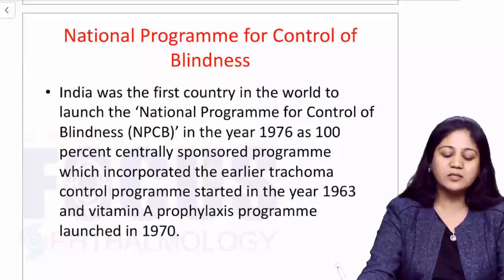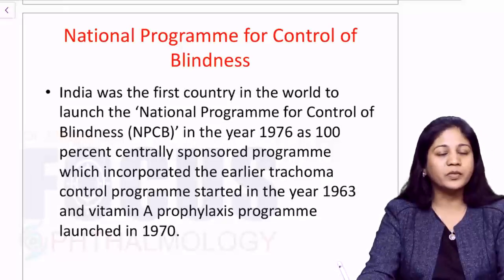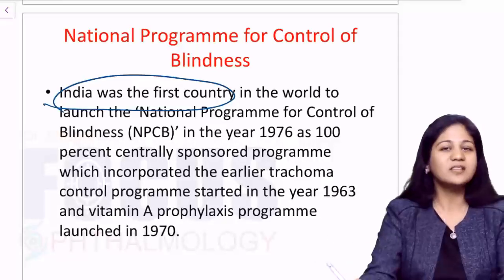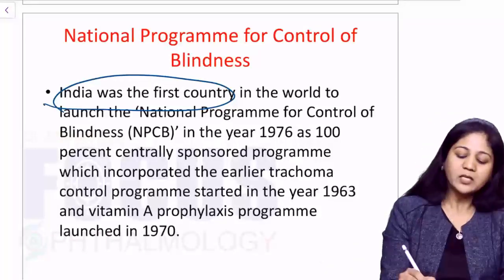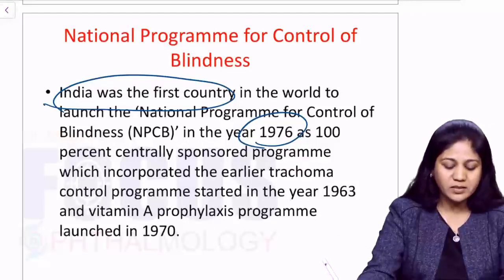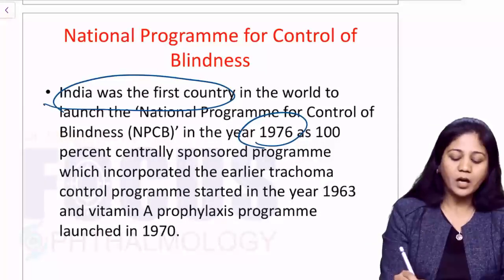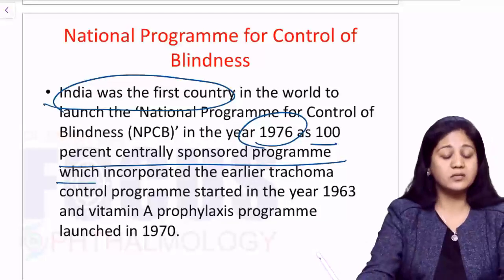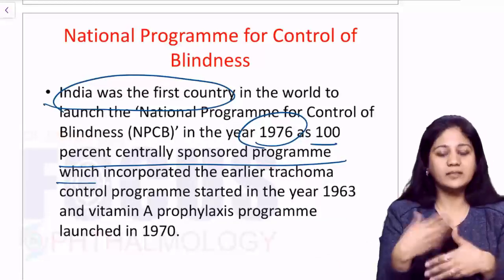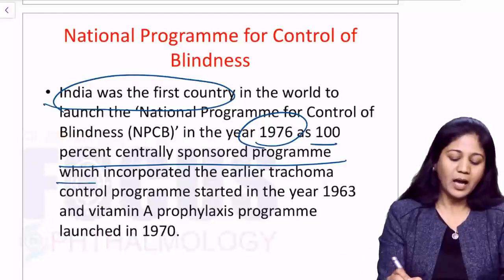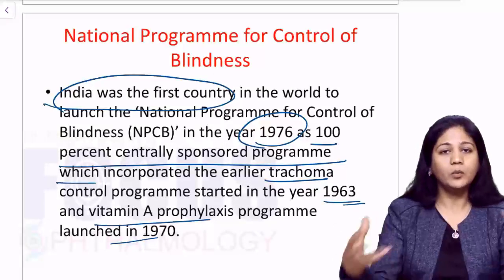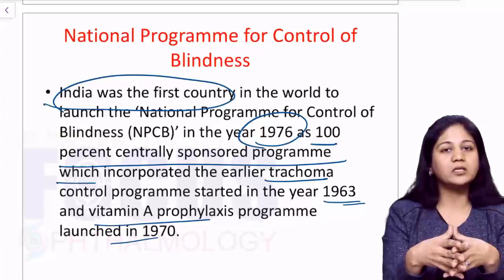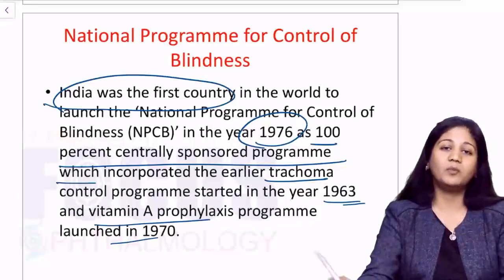Now, next important is your NPCB, the National Program of Control of Blindness. Now, you will love to know that India was the first country who started this national program for control of blindness. It was way back in year 1976, and it was earlier a 100% centrally sponsored program. Now, guys, before that, we already had a trachoma control program, and we also had a vitamin A prophylaxis program, which were together incorporated in this national program of control of blindness.